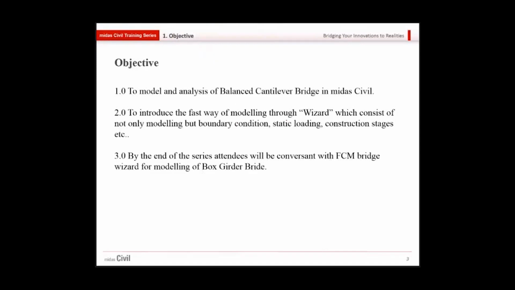So the objective of this webinar is to model and analyze a balanced cantilever bridge in Midas Civil, and to introduce the attendees to the fast way of modeling through the Wizard, which consists of not only modeling but boundary conditions, static loading and all construction stages. By the end of the series, the attendees will become conversant with the FCM Bridge Wizard for modeling of box girder bridges.